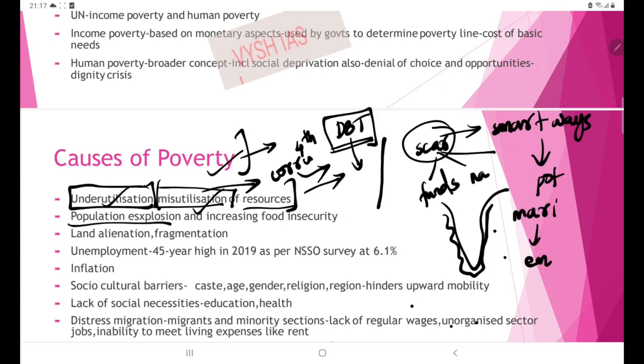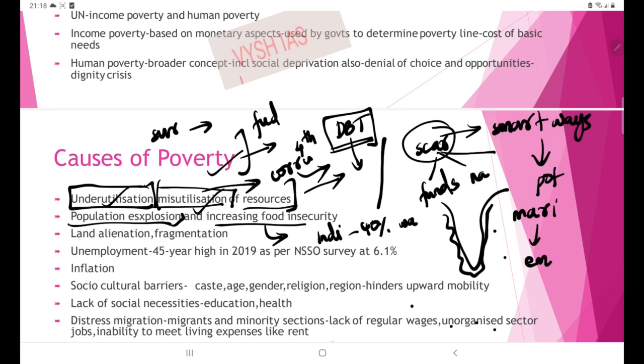Next is population explosion and increasing food insecurity. India will shortly be surpassing China with respect to population. To feed this increasing population, we need a good framework of food security. Even that is lacking in India. Here you can quote some statistics also, which I have covered in earlier lectures. India has 40% wastage of food. So we already have food insecurity, and on top of that, we are wasting 40% of our food. That is causing poverty or aggravating the issue of poverty.